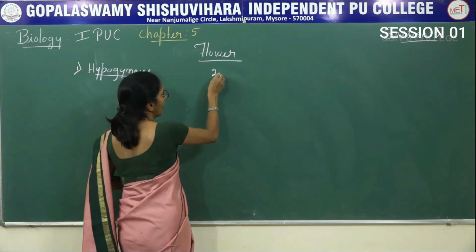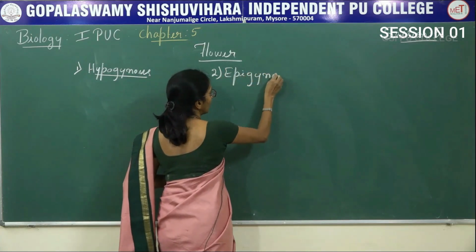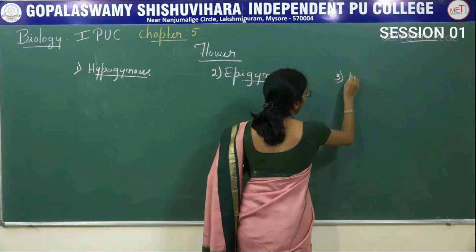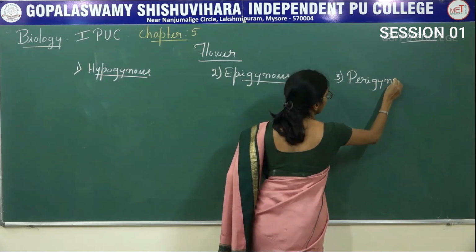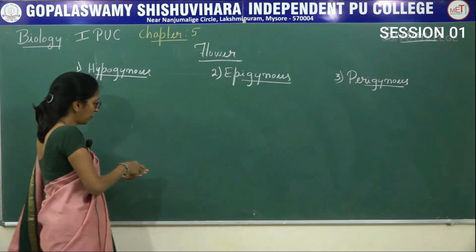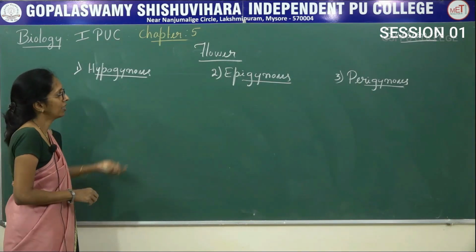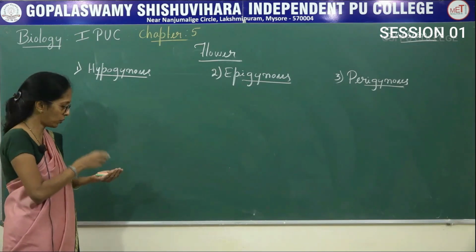Second one, epigynous flower. Last is perigynous flower. Hypogynous, epigynous, perigynous. This classification is mainly based on the position of the ovary.